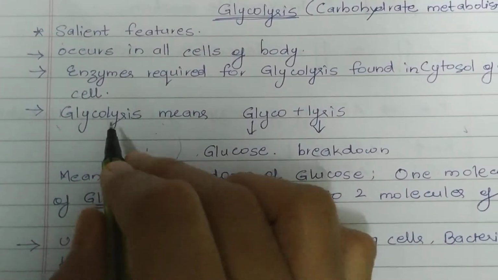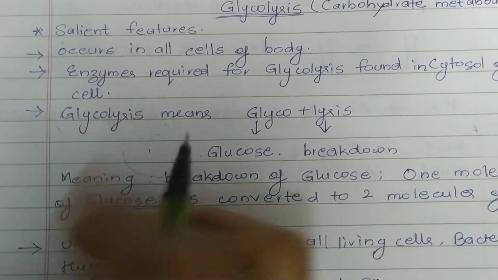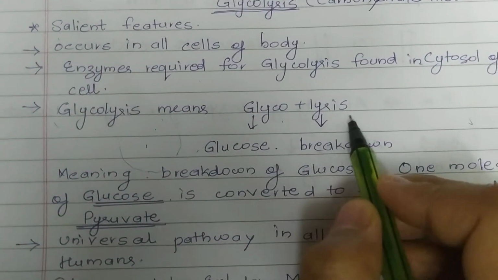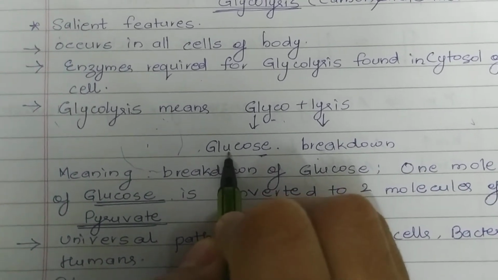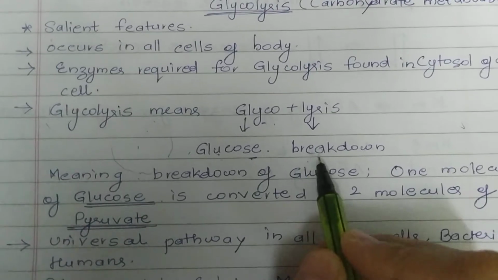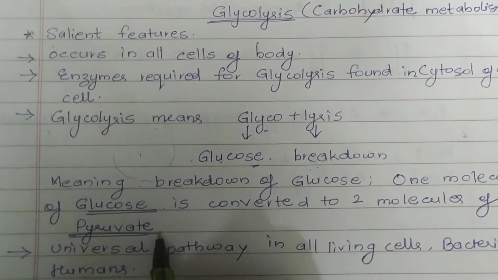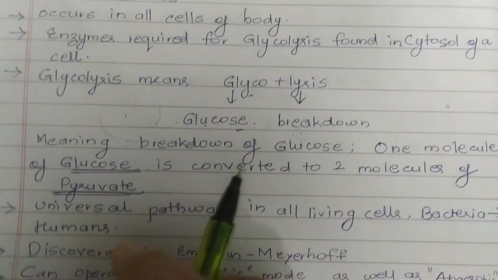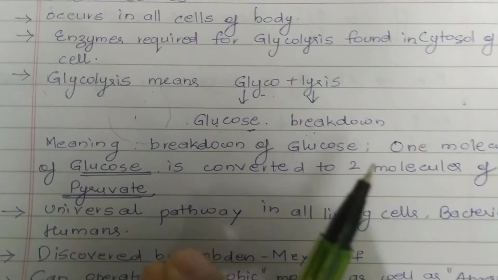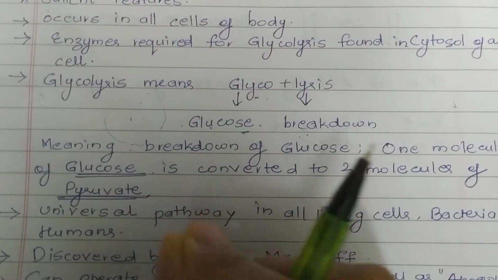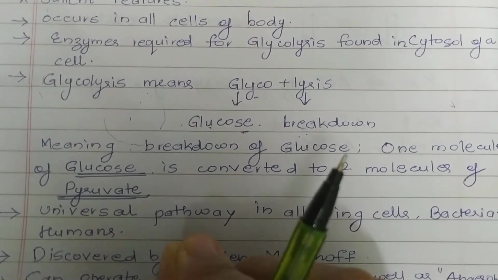Now what is the meaning of glycolysis? Glycolysis means breakdown of glucose. It's a combination of two words, glyco plus lysis, where glyco stands for glucose. There is breakdown of glucose, and when glucose is broken down, one molecule of glucose is converted to two molecules of pyruvate. This is the definition of glycolysis. Glycolysis is a process wherein glucose is broken down, with conversion of one molecule of glucose to two molecules of pyruvate.